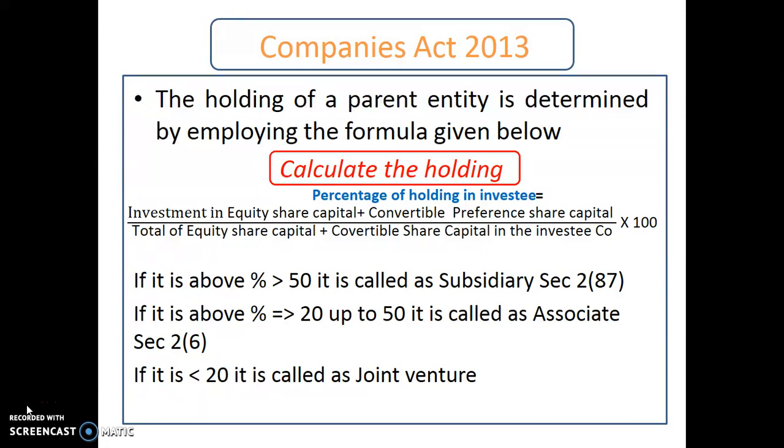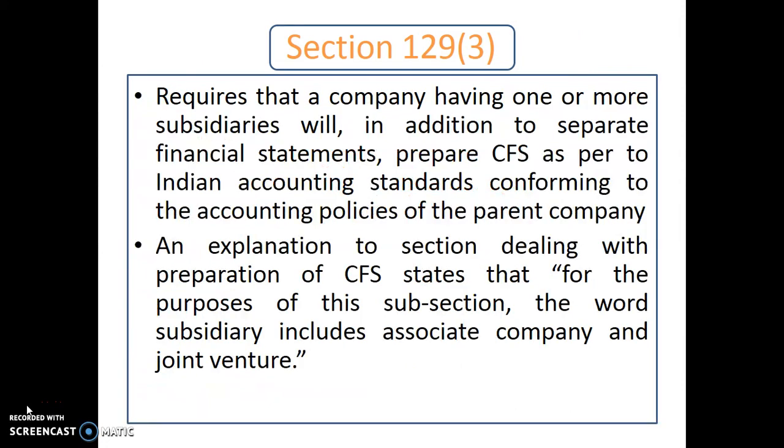If it is more than 20% but up to 50%, then such entity will be called an associate under section 2 subsection 6. If the investments are less than 20%, then such entity is called a joint venture. The joint venture has not been defined under the Companies Act, while it will be accounted for.